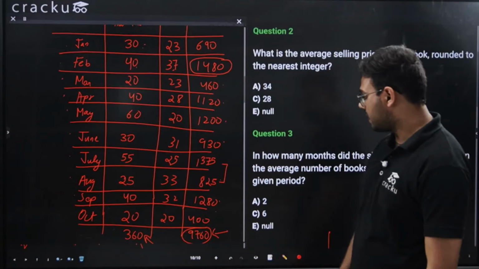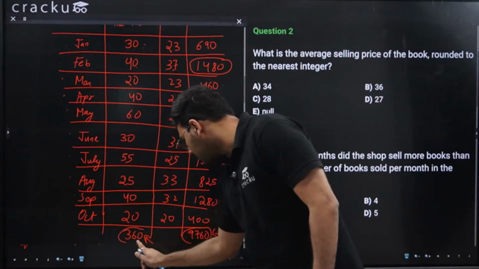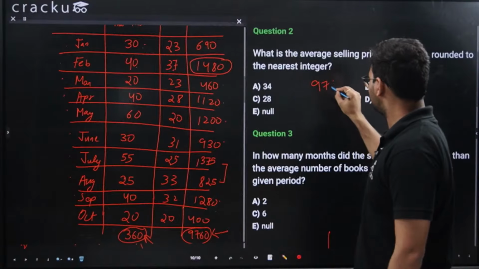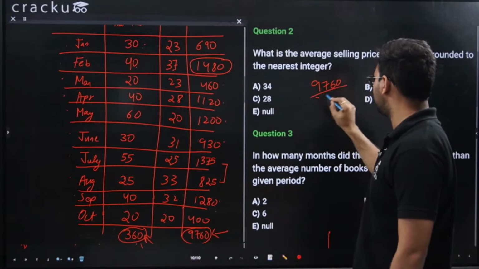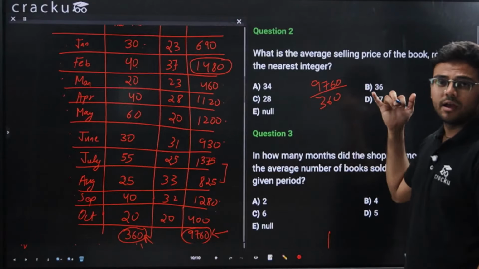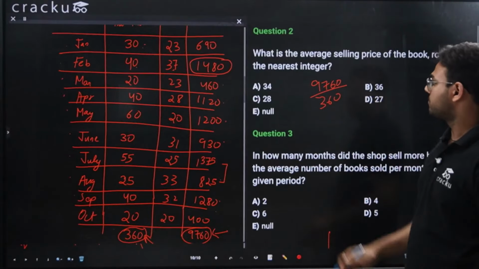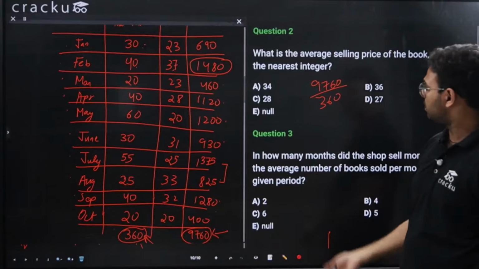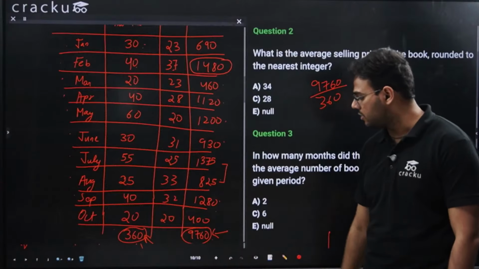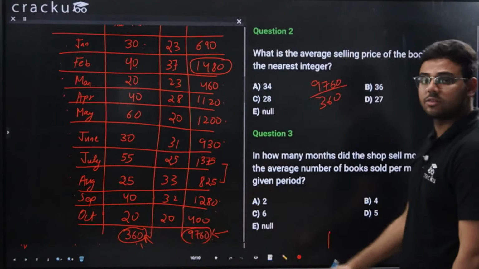So total revenue is 9760 and the total number of books sold is 360. If I divide 9760 by 360, I'll get the average selling price of each book. In the entire duration, what is the average selling price of each book? It is basically the total revenue divided by the total number of units sold.